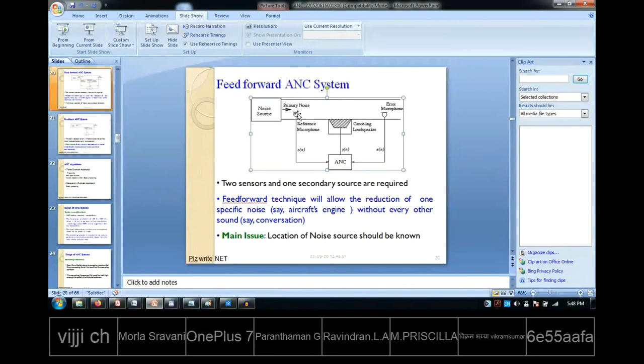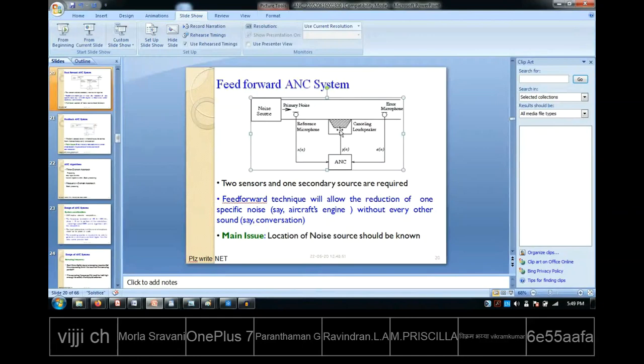Now this is the electrical signal. What is entering is the physical mechanical signal, that is the noise. Once it enters the mic, it becomes the electrical signal. So this x(n) is your electrical signal. Now it is given to some processing system, which we call the active noise controller. Here we write some algorithm, and we can also have some hardware, or even a software implementation, and that generates the anti-noise. We emit that from a loudspeaker, and from here the anti-noise comes out.